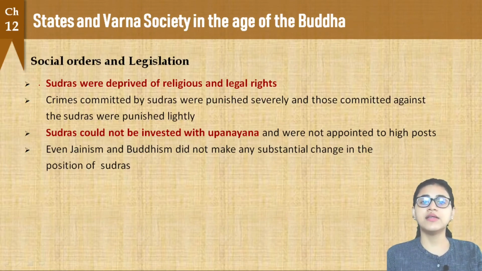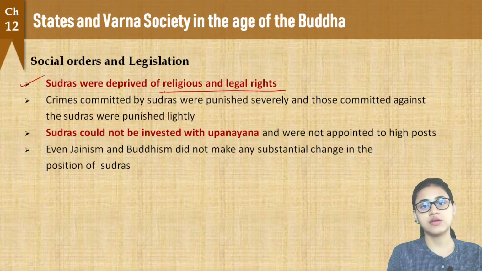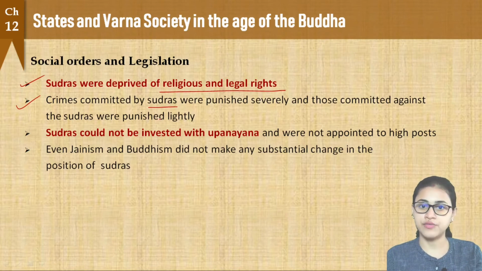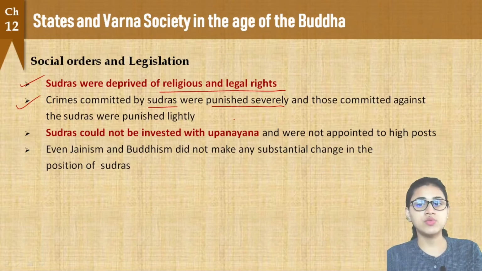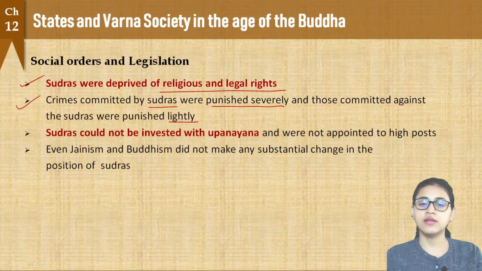And as is seen, Sudras were deprived of the religious and legal rights. The crimes committed by Sudras against the Brahmanas or any other Varnas were punished very severely, whereas the crimes committed against the Sudras were punished lightly. So, we can see the differences in the laws, right?